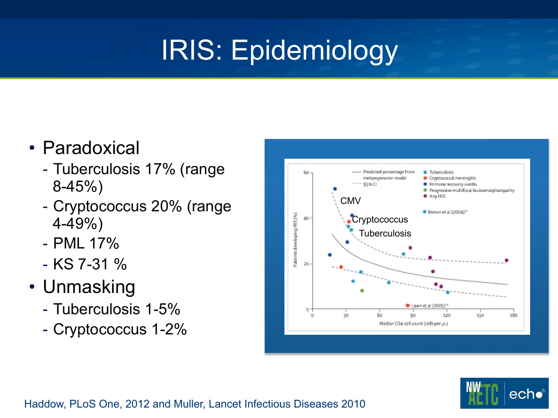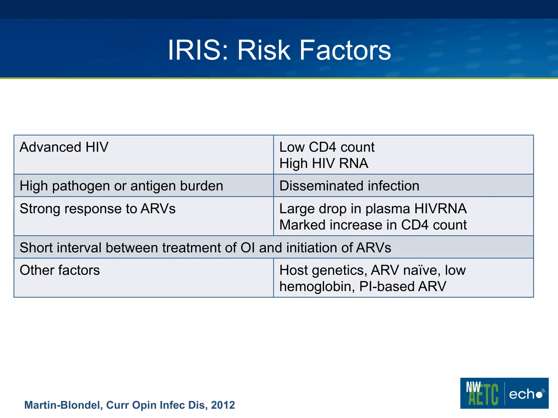So how frequent is this? Well, its incidence rate varies by geographic location and by disease. For paradoxical IRIS, numbers for tuberculosis are in the high teens, low 20s, with quite a broad range. So tuberculosis is around 20%. Cryptococcus is similar, as is PML and Kaposi sarcoma. It's a little harder to get accurate rates for unmasking IRIS syndromes, but for crypto and TB, they're in the low 1 to 5% range, roughly.